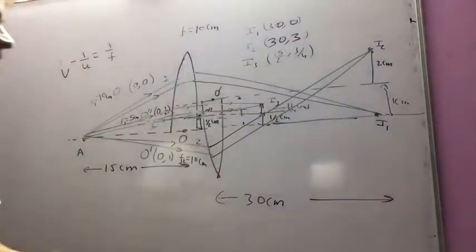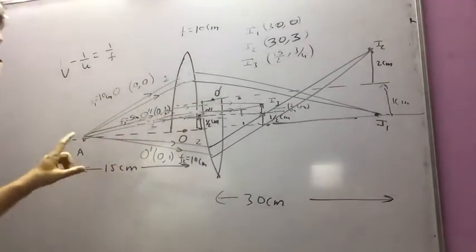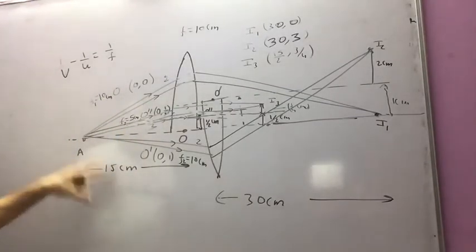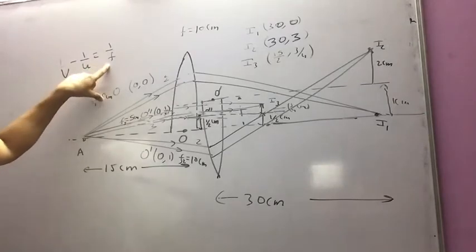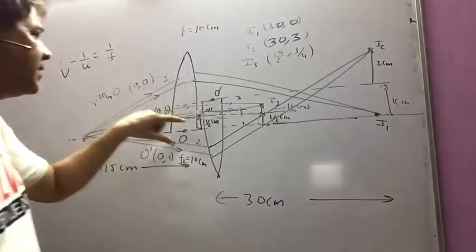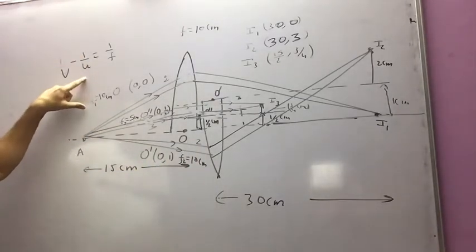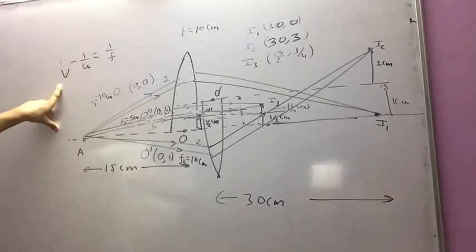And in the last case, that is refraction by both the lenses, U is minus 15 and F is 15 by 2, so F is 10. Solving this case, I am getting V equal to 15 by 2.